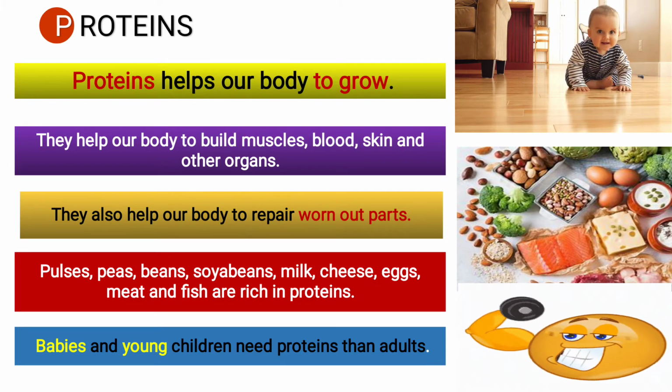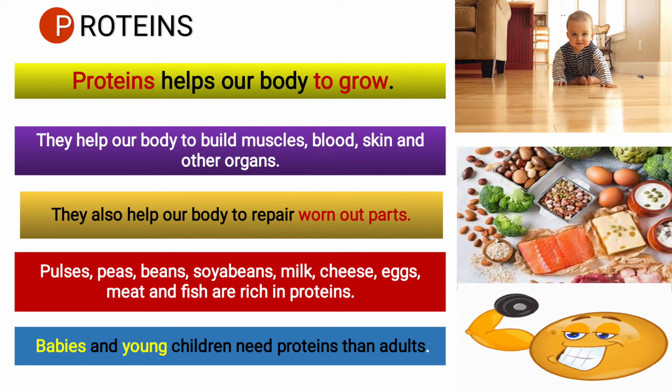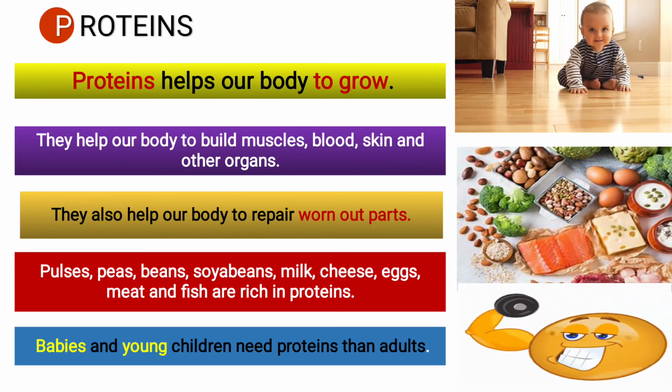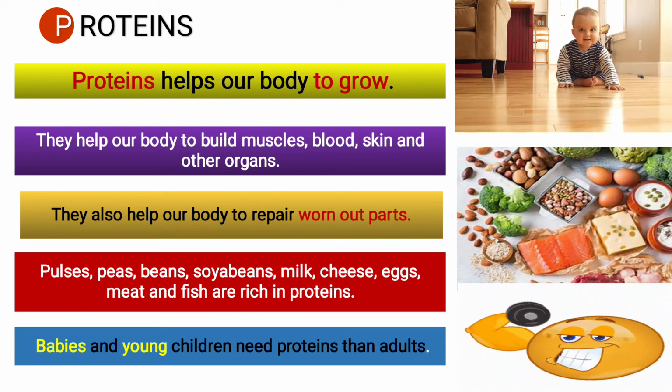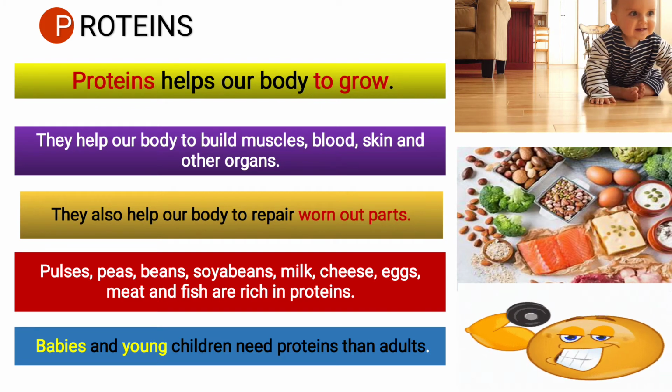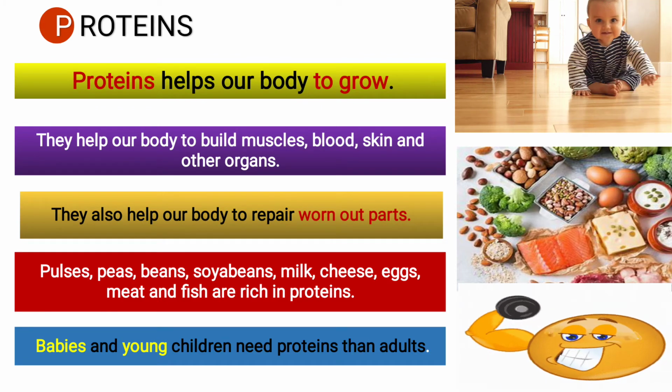He will grow taller and taller. When you were in LKG, you were a little short. Now you're in class 4, you're a little taller. So there is a difference between when you were in LKG and now. So the baby needs more protein than an adult.